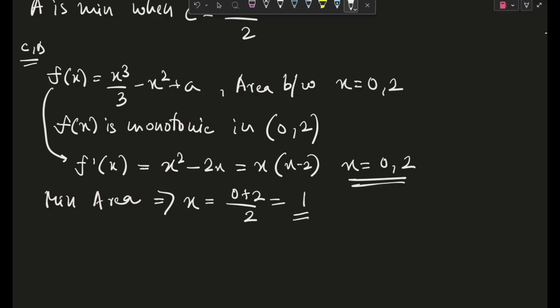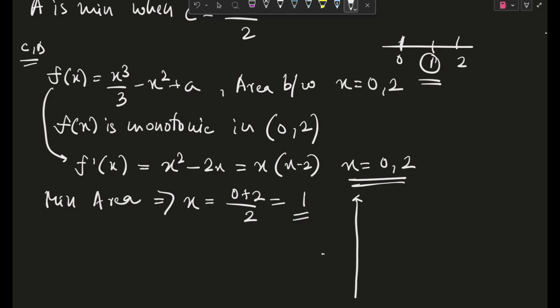Exactly similar to the previous case, because the two roots of f dash x are 0 and 2, exactly at the midpoint these two areas will be partitioned equally, so minimum area would be at x equal to 1. Hope this is clear. Or I can draw a graph also, if you want.